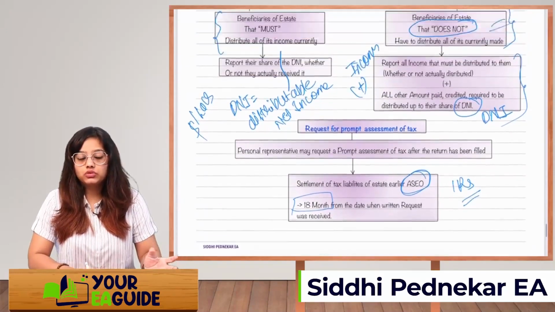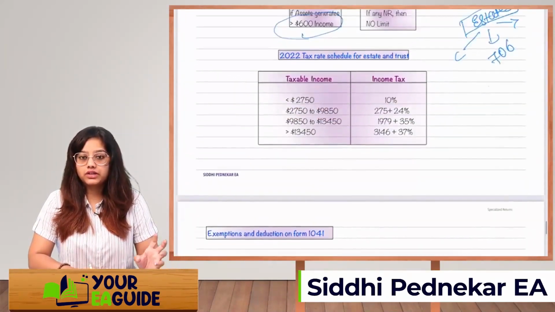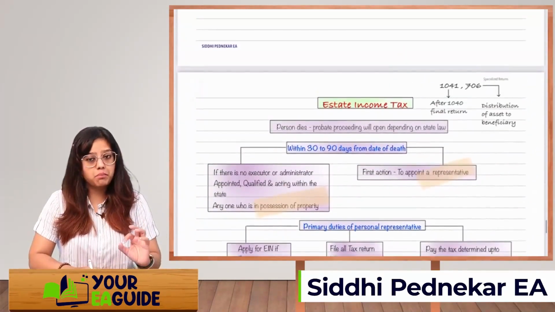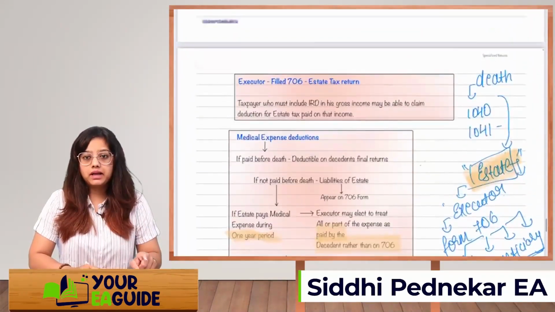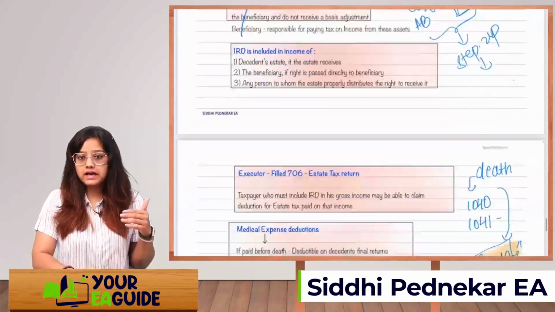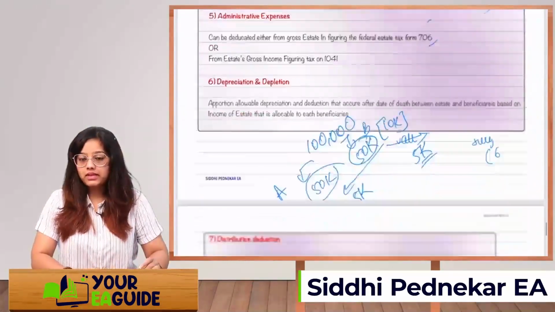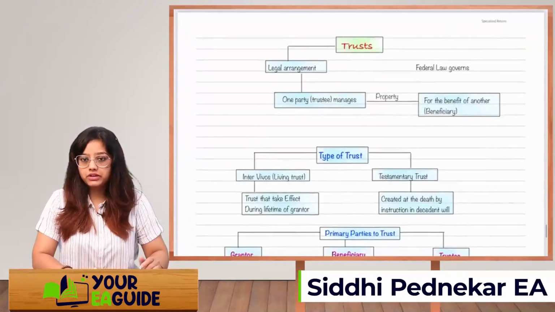Okay, so this was about estate taxes. Just go through it. This is an important topic, estate income tax, and before that we have done the descendant. So descendant and estates are interlinked. Just go through the topic once, then we are going to start with the trust.